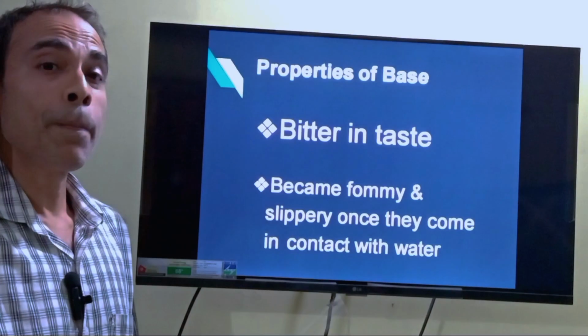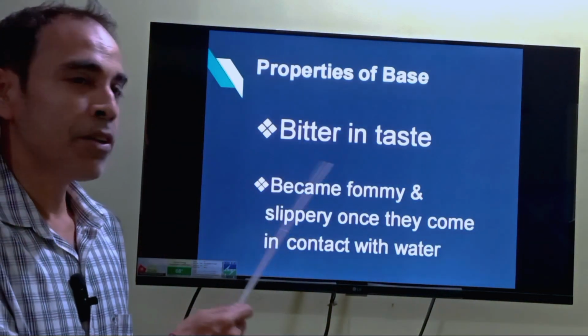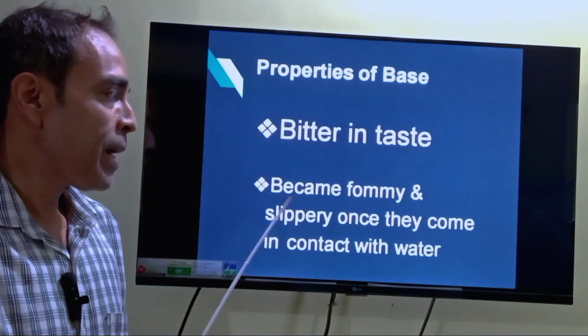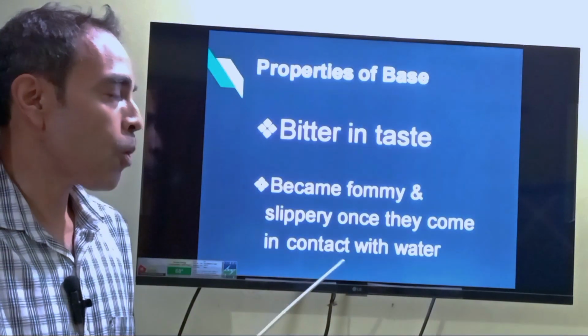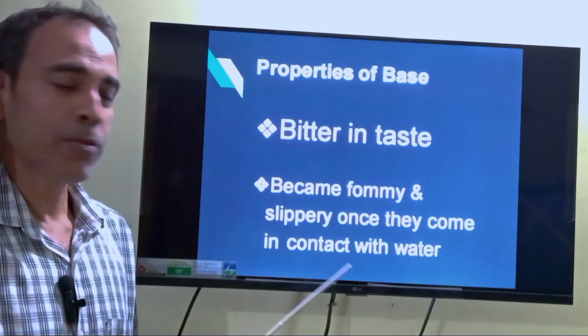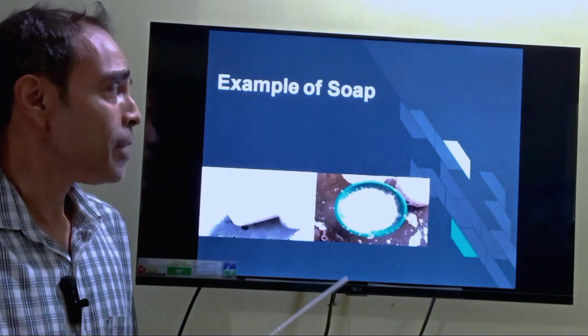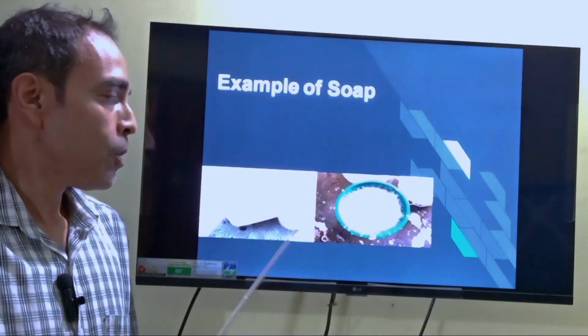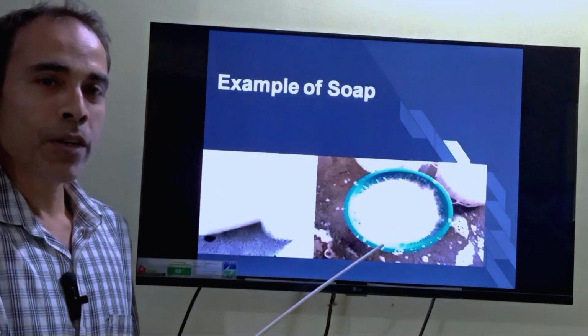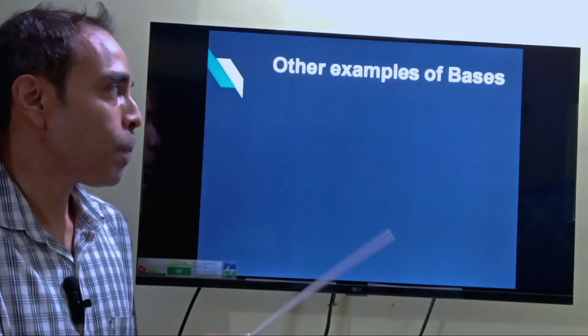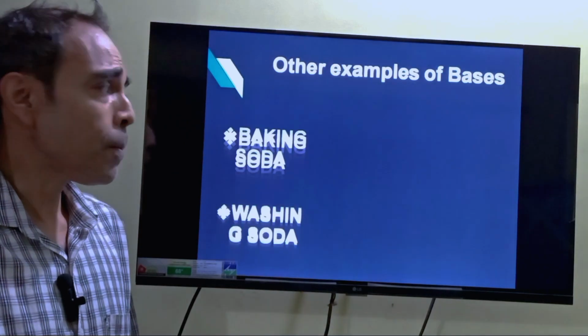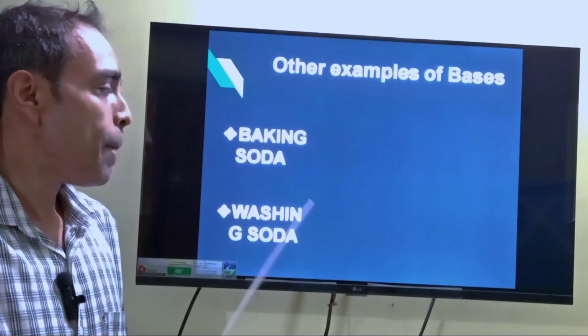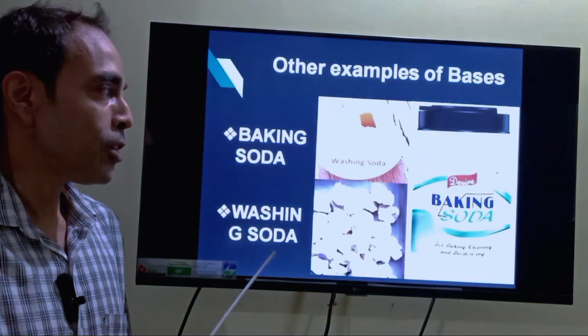Secondly, what are the properties of bases? They are very bitter in taste, and become foamy and slippery once they come in contact with water. For example, we always experience this with soap. When soap comes in contact with water, it becomes very soapy and foamy. Other examples of bases we always see in day-to-day life: baking soda, washing soda.